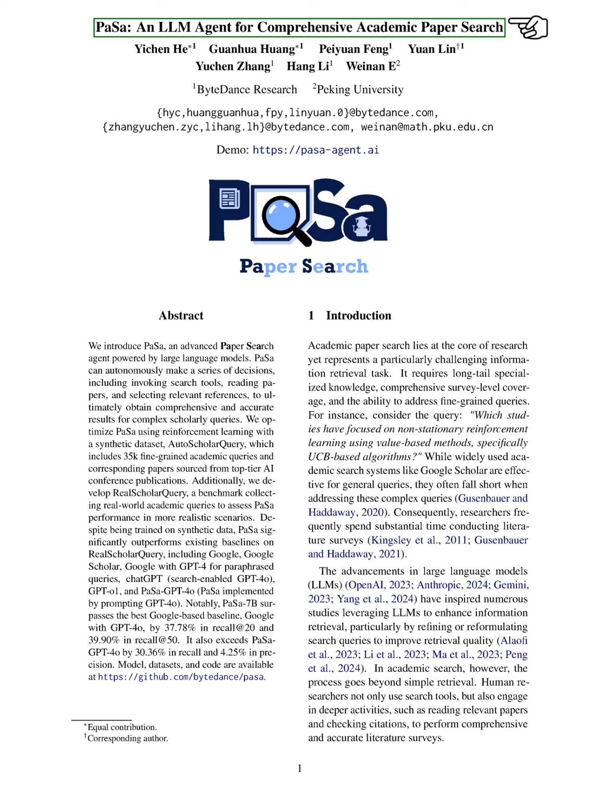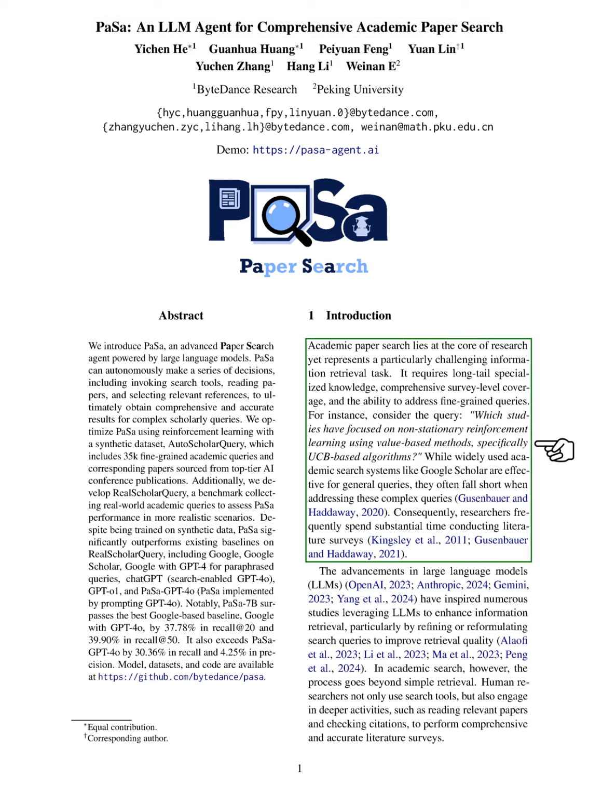Section: Introduction. In this section, we discuss the challenges of academic paper search, which is essential for research but often difficult due to the need for specialized knowledge and the ability to handle detailed queries. For example, a complex query might ask for studies on non-stationary reinforcement learning using specific algorithms. While tools like Google Scholar work well for general searches, they struggle with these intricate requests, leading researchers to spend a lot of time on literature reviews.